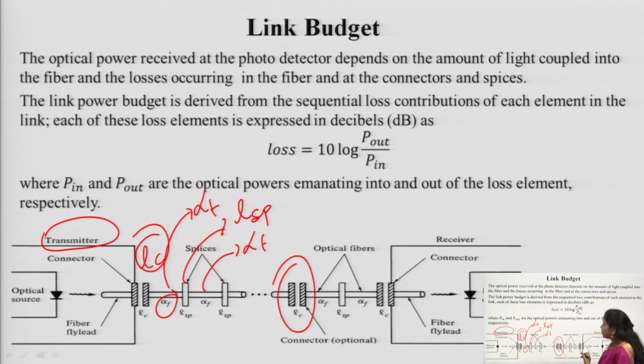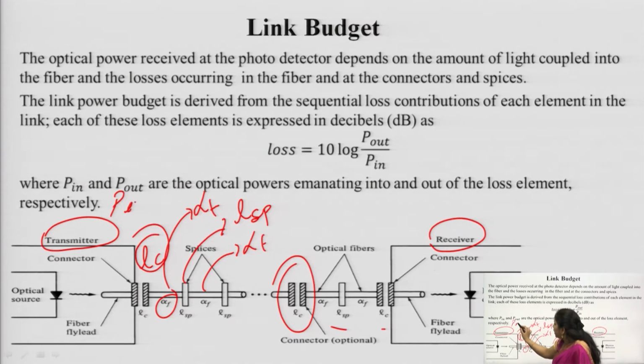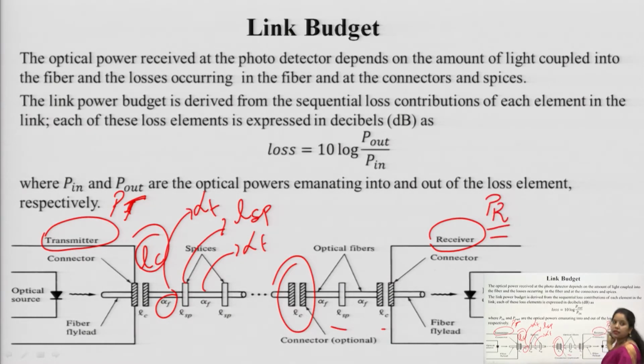Each and everything is kept into consideration whenever we talk about the budget. Then the receiver section. What is the power emitted at the source, PT, and what is received at the receiver, PR, cannot be the same, because it has to come across all types of losses in between these two.